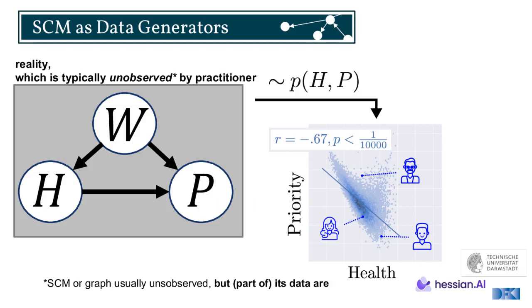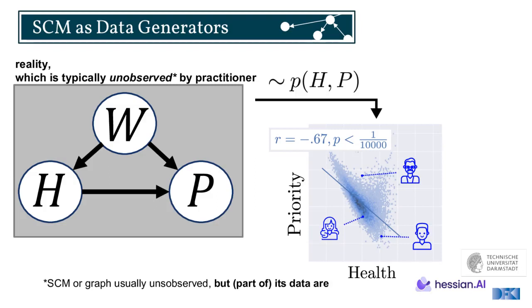So just as a quick reminder, SCMs are data generators, and as we said, this reality is typically unobserved by the practitioner, but parts of it are usually observed. And so the part that you see here, which is observed, is a distribution of health and priority. So on the right-hand side now, we see this correlated data, which shows on the x-axis the health and on the y-axis the priority. And we see our individuals from before.